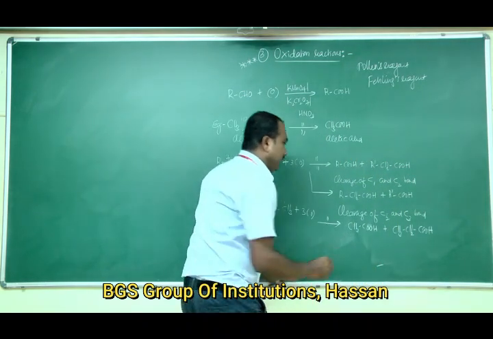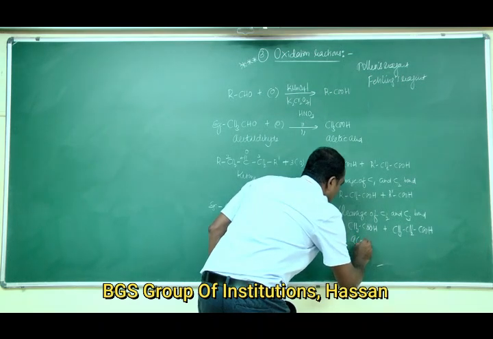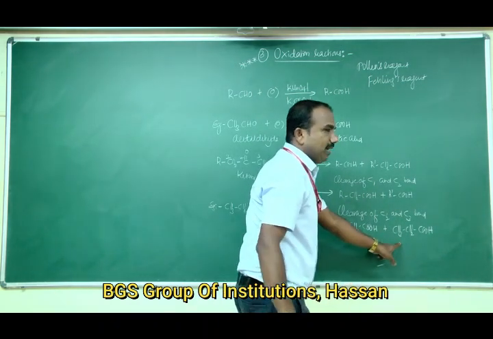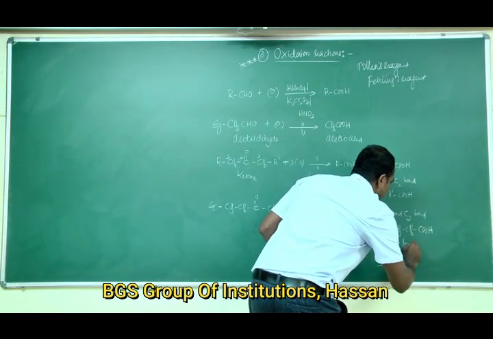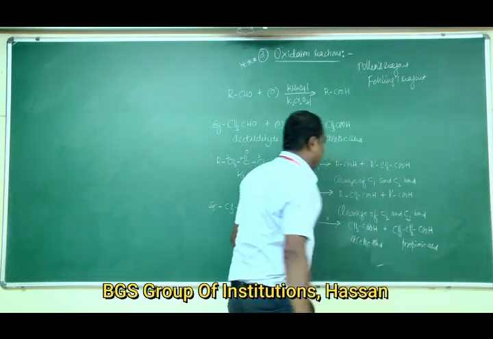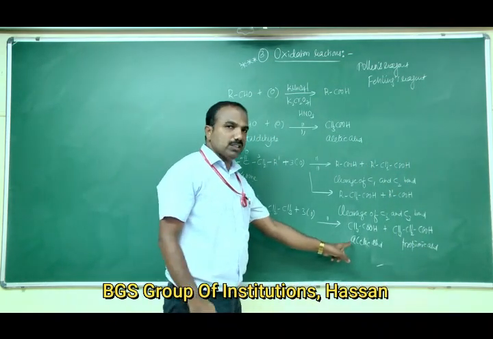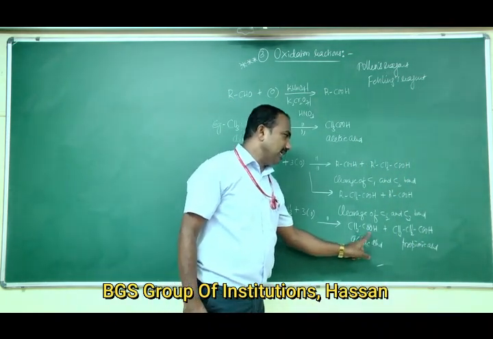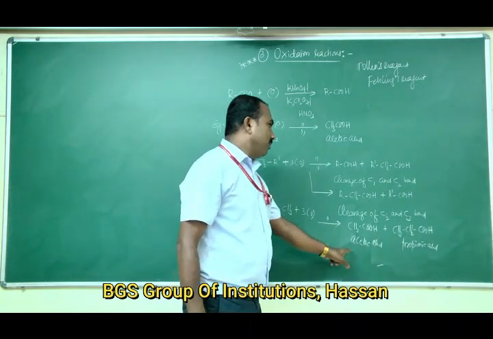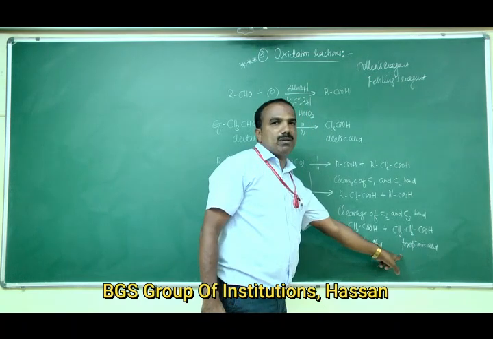This is acetic acid, and this one is propionic acid, with 3 carbon atoms. So you are going to get a mixture of acids, acetic acid and propionic acid.